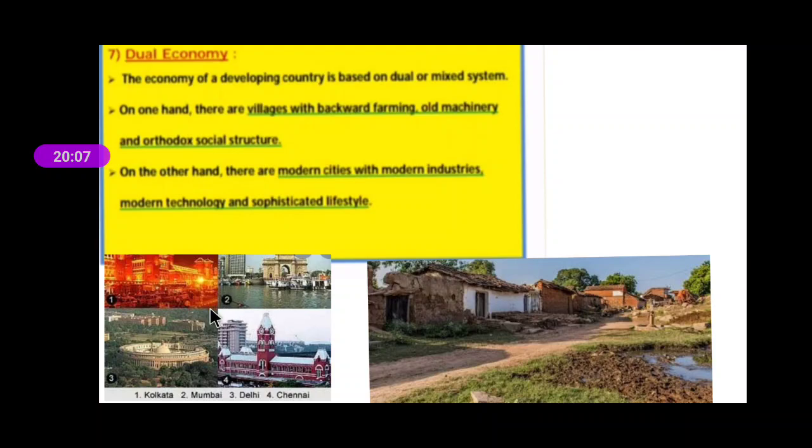These cities have modern facilities. They have modern industries in which they are using the latest machinery. These people are also going for modern technology. And the lifestyle of these cities is sophisticated, which means their lifestyle is very, very high.